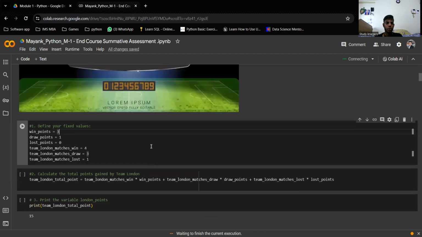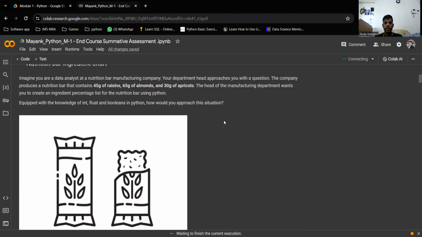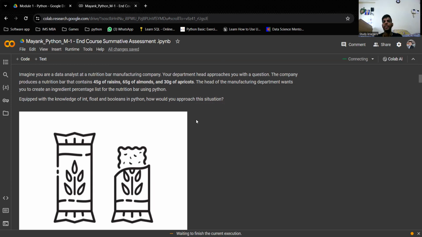This is the first question, scoreboard predictor. The second question is the nutrition bar ingredient chart. This is a manufacturing company that makes a nutrition bar with different types of components: 45 grams of raisins, 65 grams of almonds and 30 grams of apricots. The head of the manufacturing plant wants to create an ingredient percentage list for the nutrition bar using Python. So he wants the percentage of each component involved in this nutrition bar.